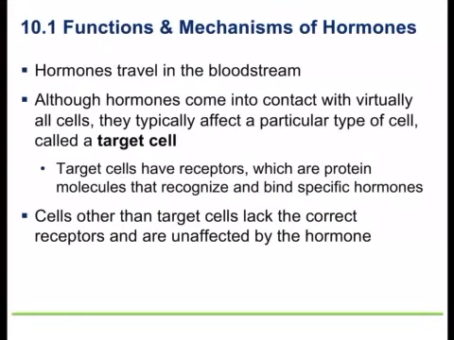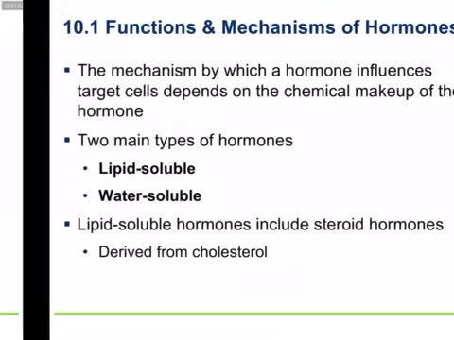But other hormones, such as prolactin, which stimulates milk production in breast tissue, don't act on muscle tissue or bone tissue. So cells need those specific receptors to work with that specific hormone.